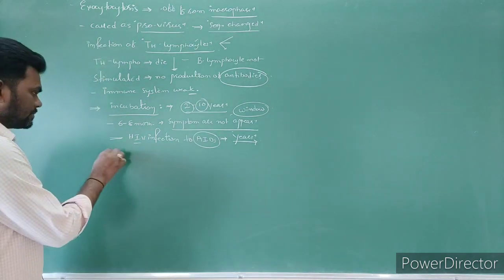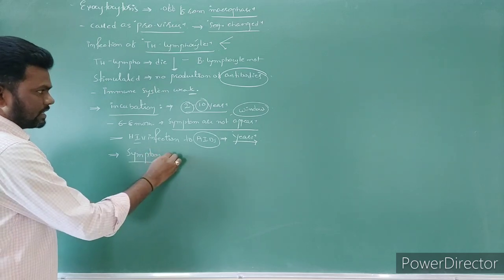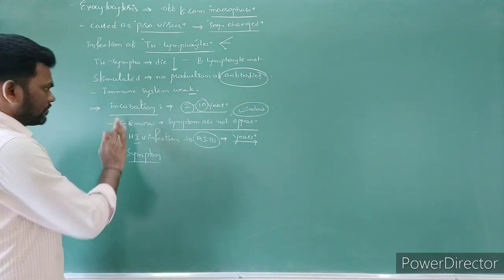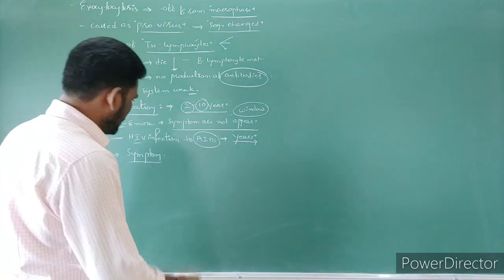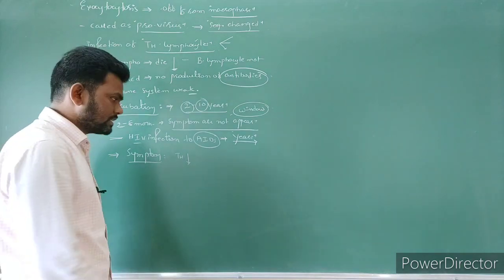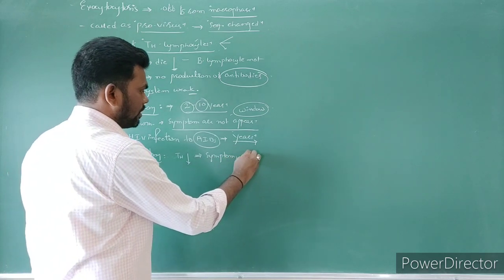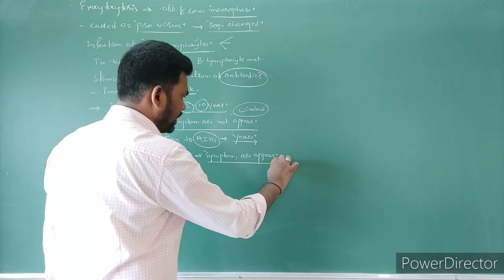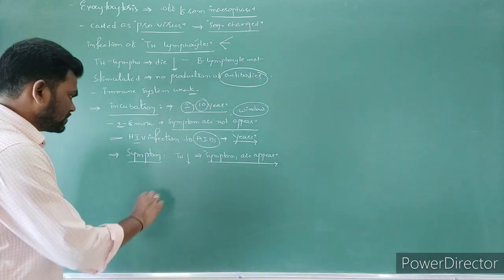Next, symptoms. What are the symptoms? We know that at the beginning, 2 to 6 or 6 to 8 months, symptoms do not appear, right? Only when the TH lymphocyte cell number gradually decreases and the immune system becomes weaker do symptoms appear.